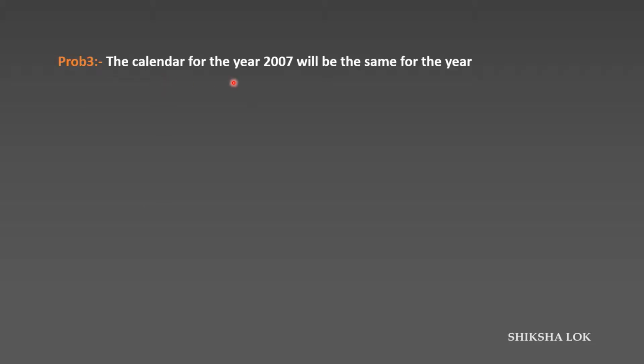So problem 3. This is an expected problem. The calendar for the year 2007 will be the same for which year? We have the 2007 calendar, and January 1, 2007 is Monday. We need to find the year for which January 1 is again Monday after 2007.